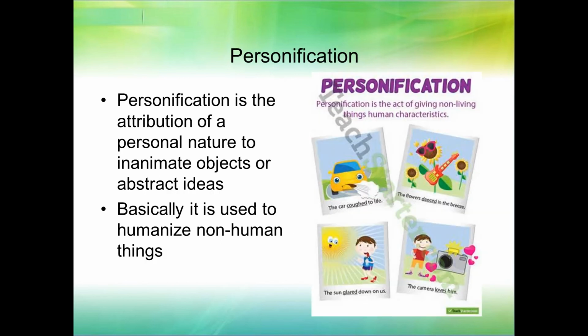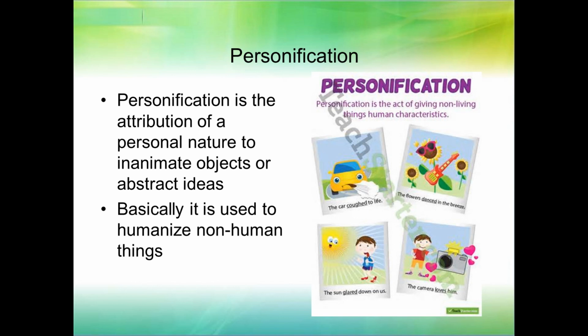Personification is the attribution of personal nature to inanimate objects or abstract ideas. Basically, it is used to humanize non-human things, right? So we'll look at the examples here. The car coughed to life. Cars can't cough or come to life, right? That's using personification.